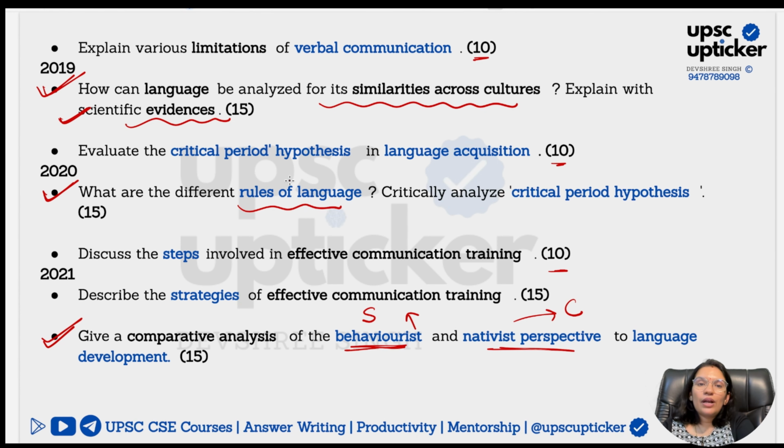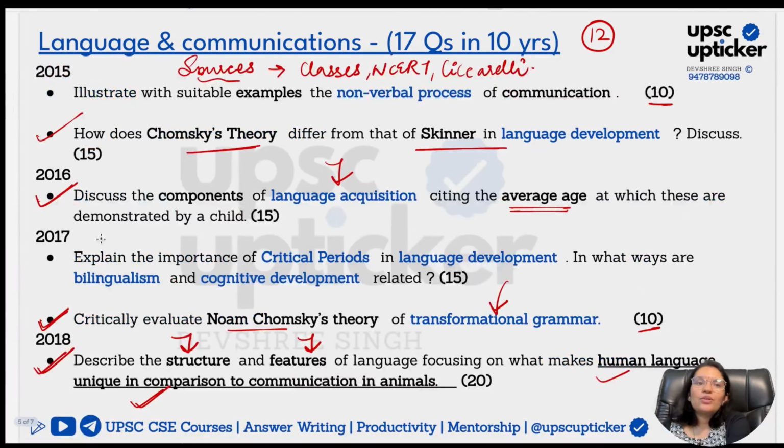Do add those into your answer for rules of language. Critically analyze critical period hypothesis. A very important concept, connects with Chomsky's theory, has been asked repeatedly. Here you can see critical period hypothesis. Here you can see evaluate critical period hypothesis. You can also see critical period hypothesis here, right?